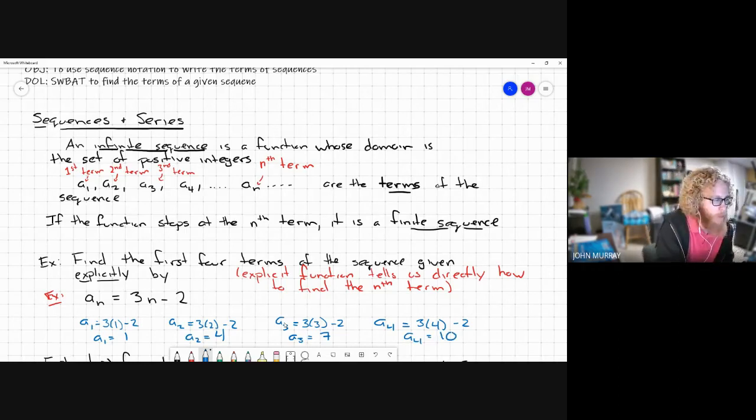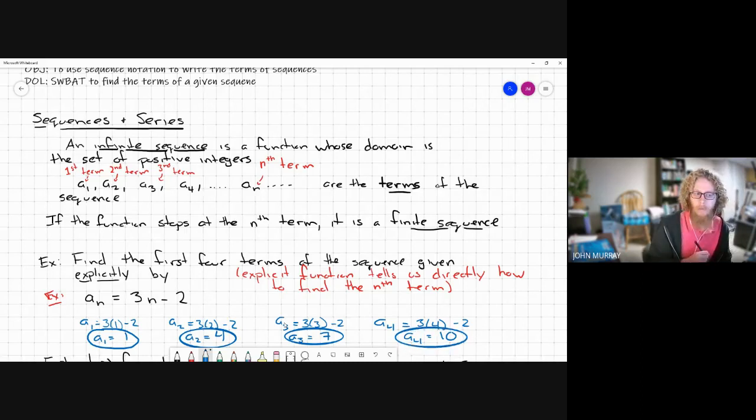So here I have my first four terms of the sequence: 1, 4, 7, and 10. Now you may notice the pattern to get from term to term. Right? It's from here to here, from here to here, from here to here. And you may see that that pattern appears in your expression.